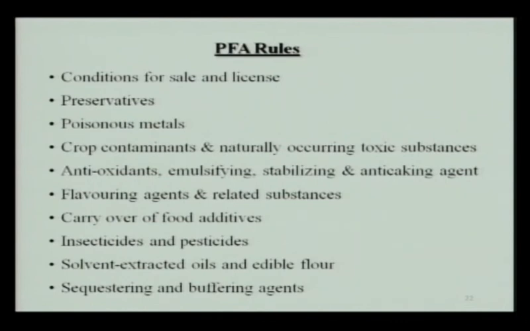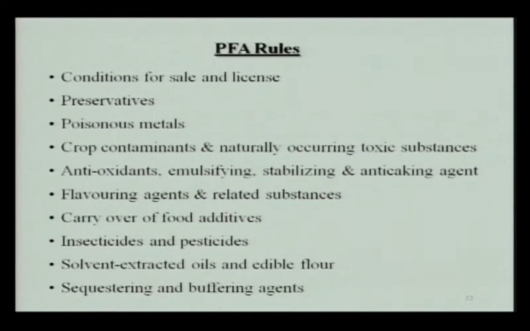Then comes the crop contamination and naturally occurring toxic substances. For example, a naturally occurring toxic substance is aflatoxin, which can be present in food which originated from animal origin or the plant origin. So, there is mention of the maximum level of this aflatoxin in different food products.